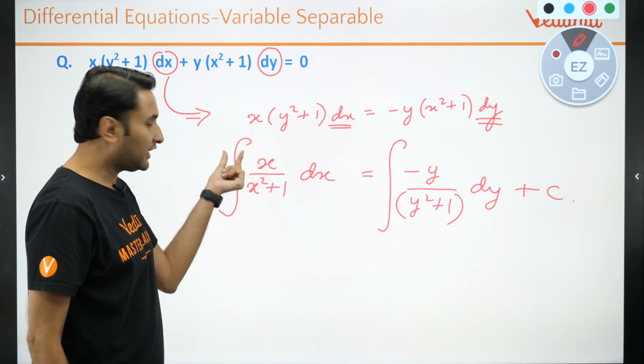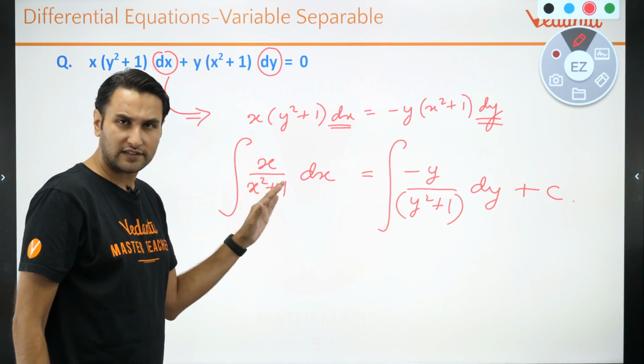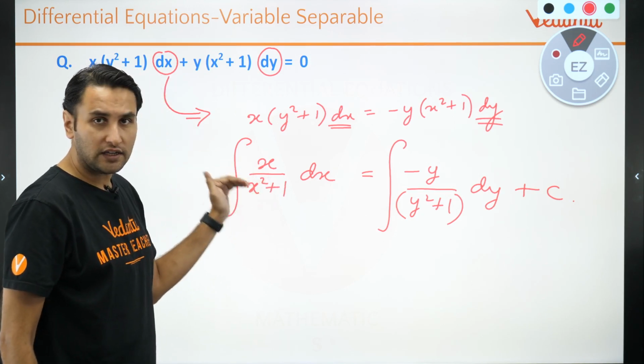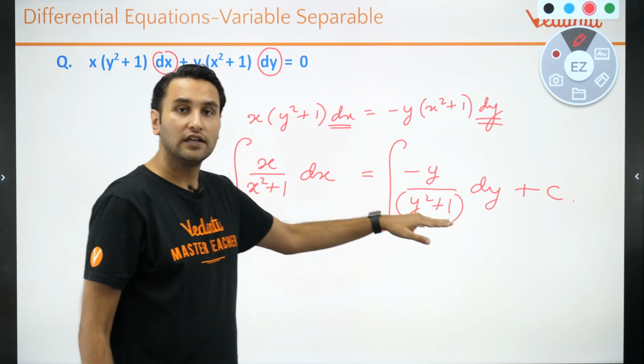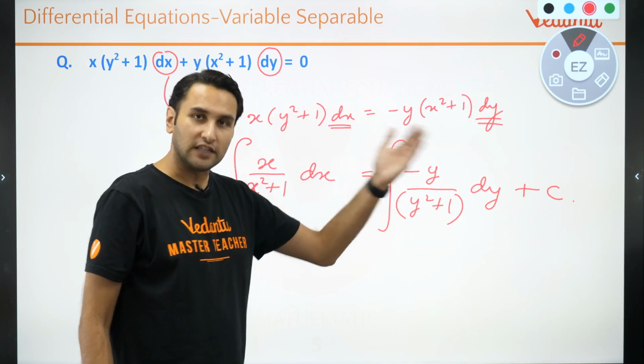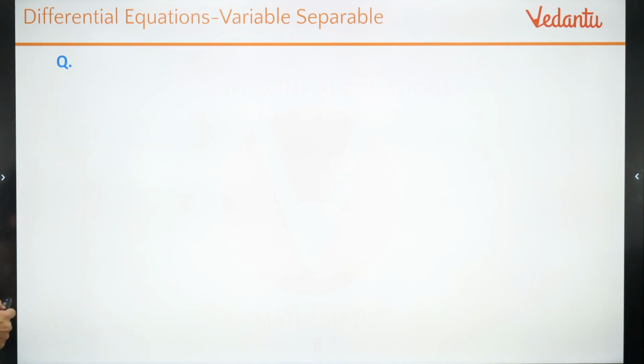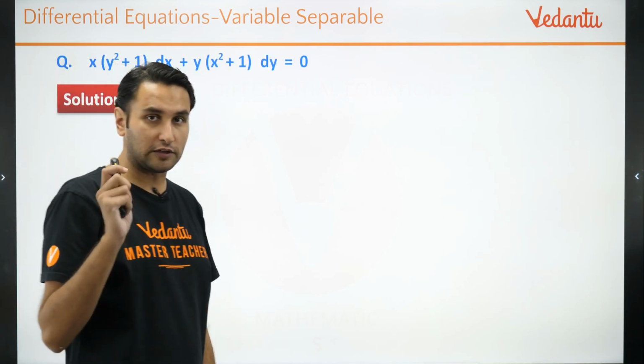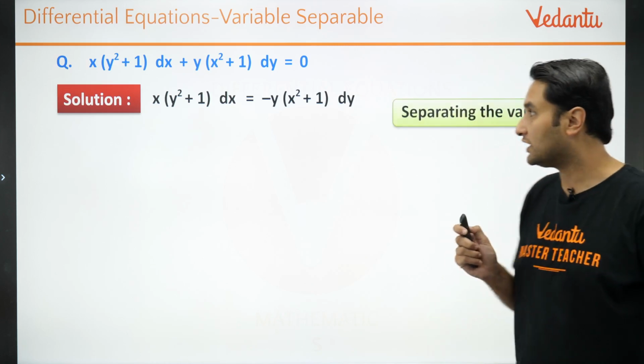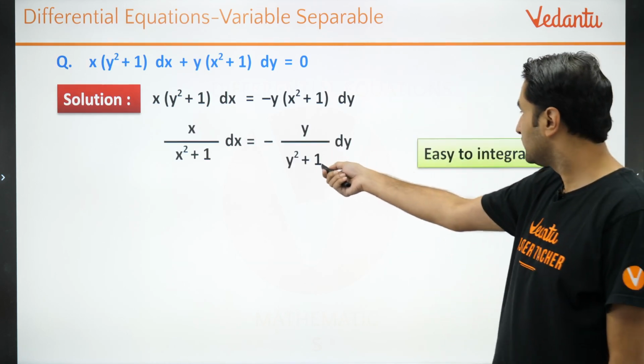ठीक है, multiply divide by 2 कर लोगे. इसके आगे ln क्या हो जाएगा? ये ln x square plus 1 आ जाएगा, ln y square plus 1 आ जाएगा. Now let us see the calculation ahead, but I hope it's clear till here. Now let's look at the calculation. Calculations are very important बच्चों. There is a step which is very important. ध्यान से देखना. ये आ गया till here.